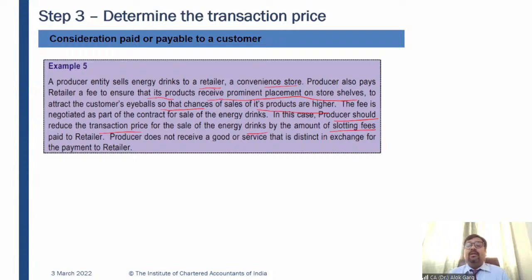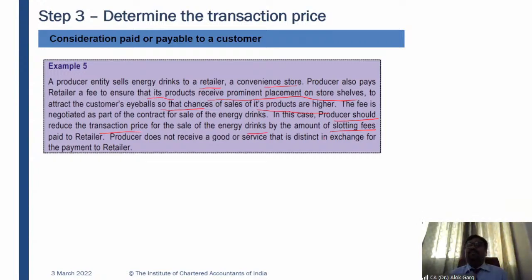So they are saying, you will pay me 1 crore rupees for these Pepsi bottles, and I'll pay you 1 lakh rupees for modification of the sales, so that you can keep our bottles there. In this case, the producer should reduce the transaction price. So this 1 lakh rupees has to be netted from 1 crore rupees, because the producer, PepsiCo, is not getting any goods and services which are distinct in exchange for the payment to the retailer, right? So there are no different goods and services.